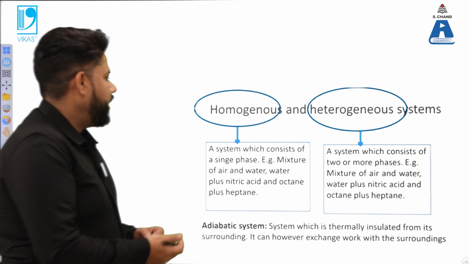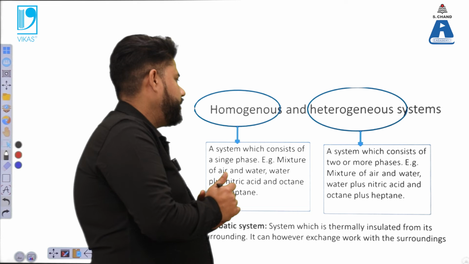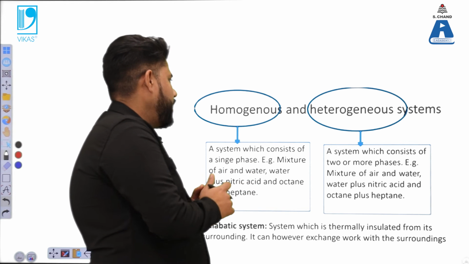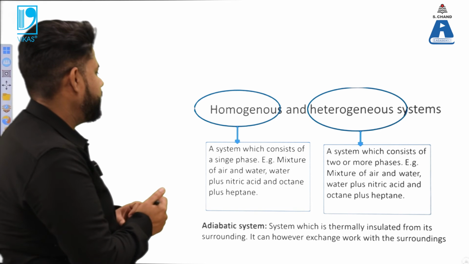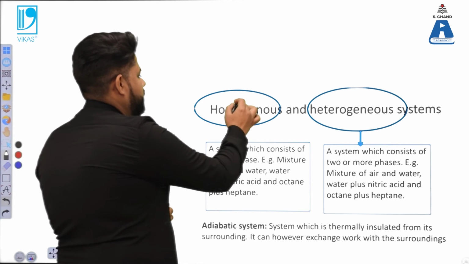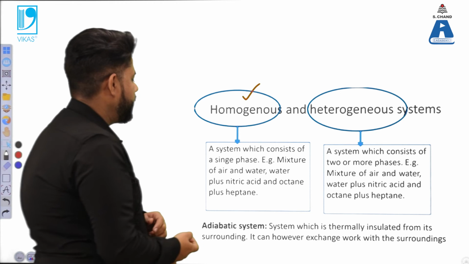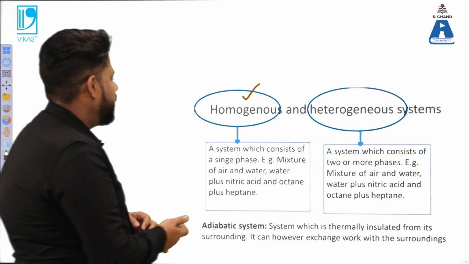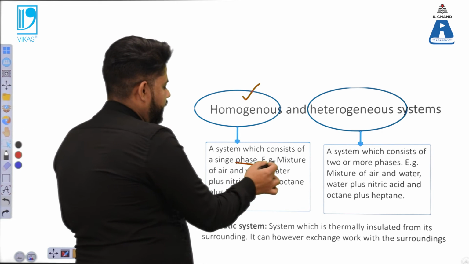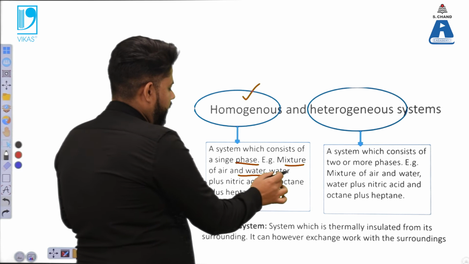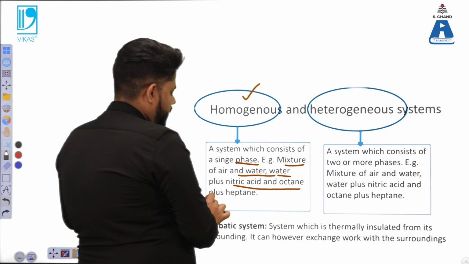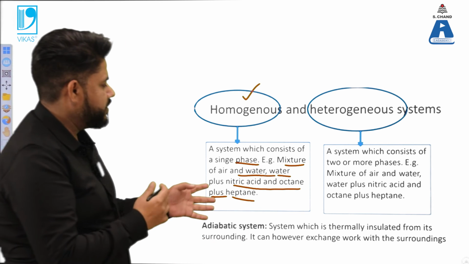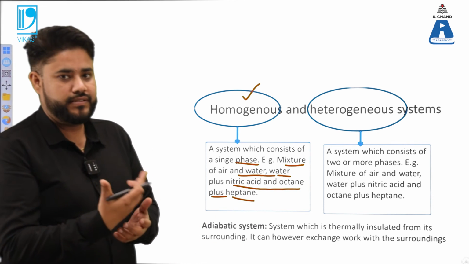Now lastly, we have certain differences between two systems. One is the homogeneous system and another is the heterogeneous system. As the name suggests, homogeneous is related to a single phase, a system that consists of a single phase, let's say a mixture of air and water, or water with nitric acid, or octane plus heptane. That means it only has a single phase.